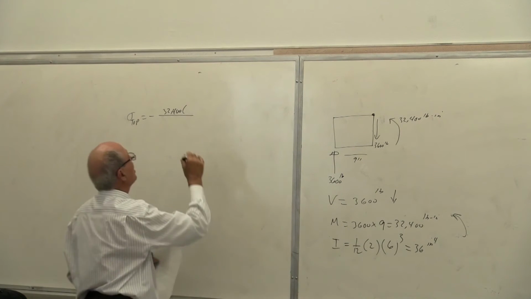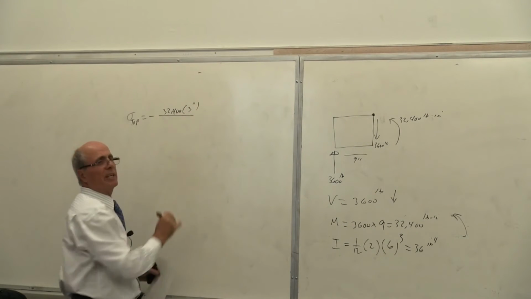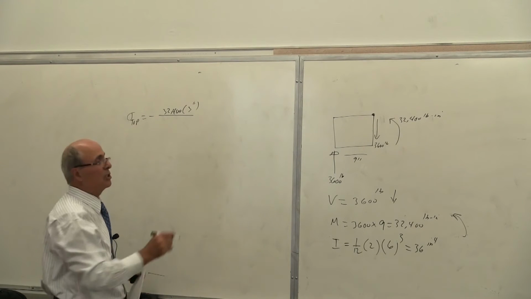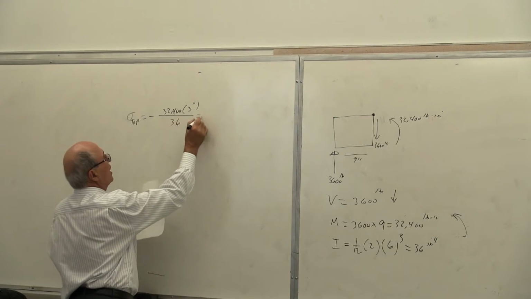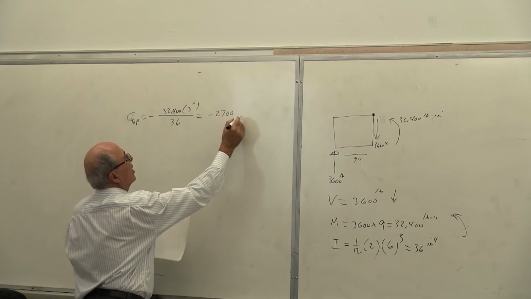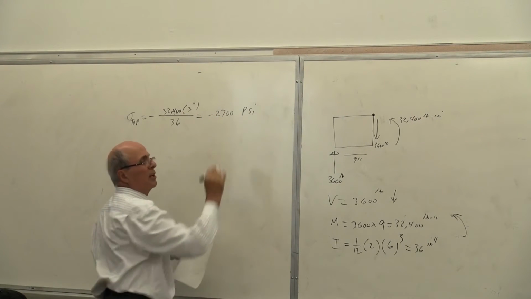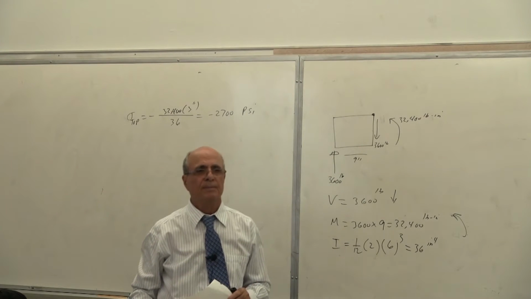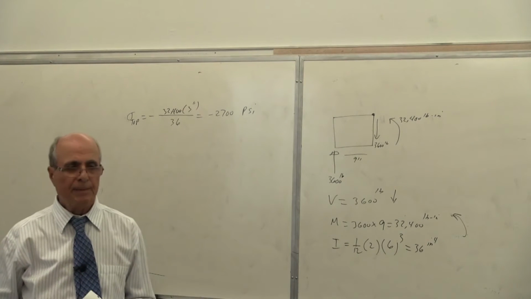So the C is 3 inches. Correct? Yes, divided by I, which is 36. So as you see there, it becomes equal to minus 2,700 PSI. Yes or no? Yes? Correct?